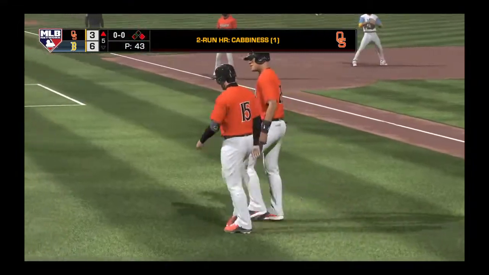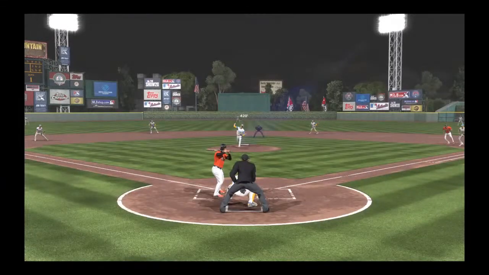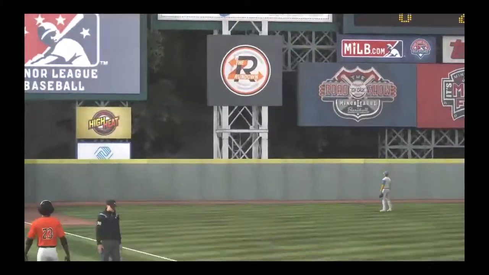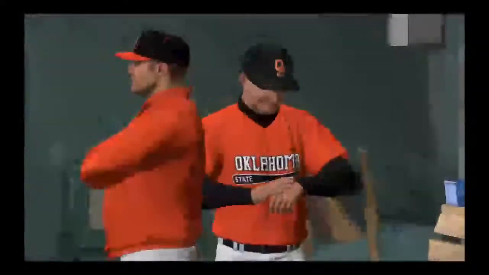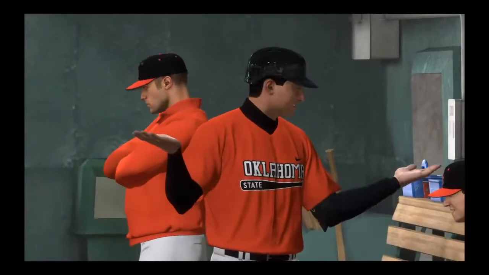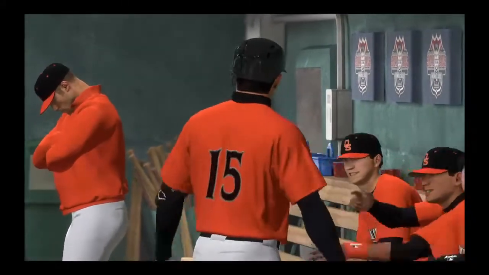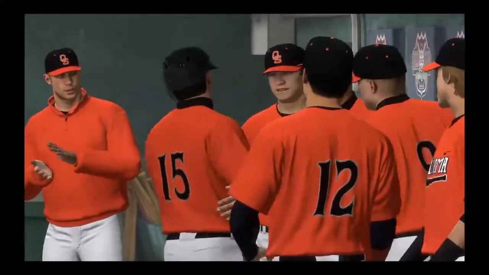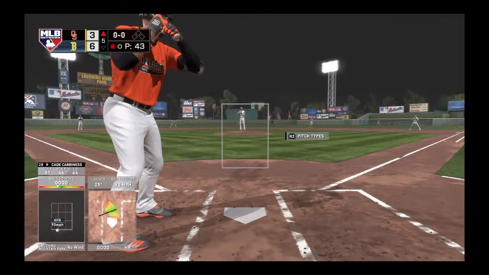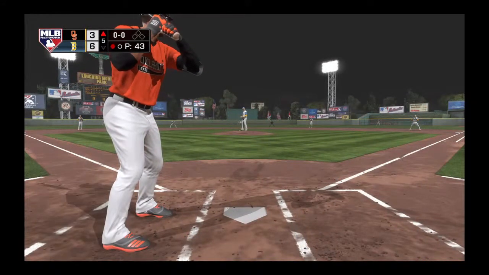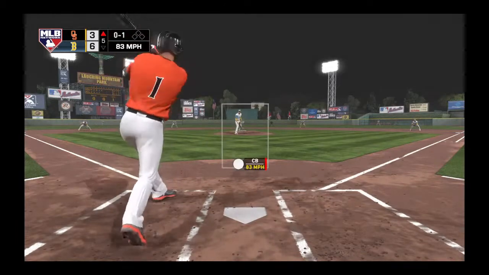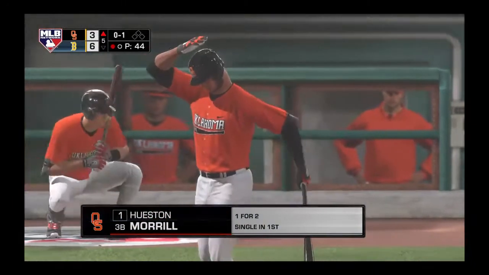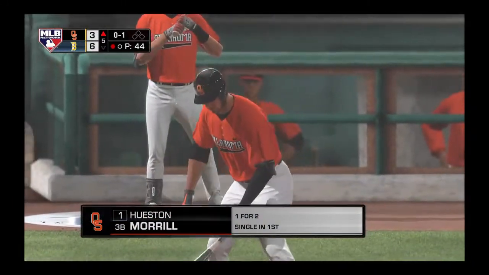That's what the Cowboys needed to see. A 2-run knocker. He crushed it. He obliterated it. The only other run that we had for the Cowboys was a home run. So it's the second home run of the game for the Cowboys. She'll go after the first pitch and bounce it into foul territory. 1 for 2 in the ball game thus far. He singled in the first. That was his one hit.